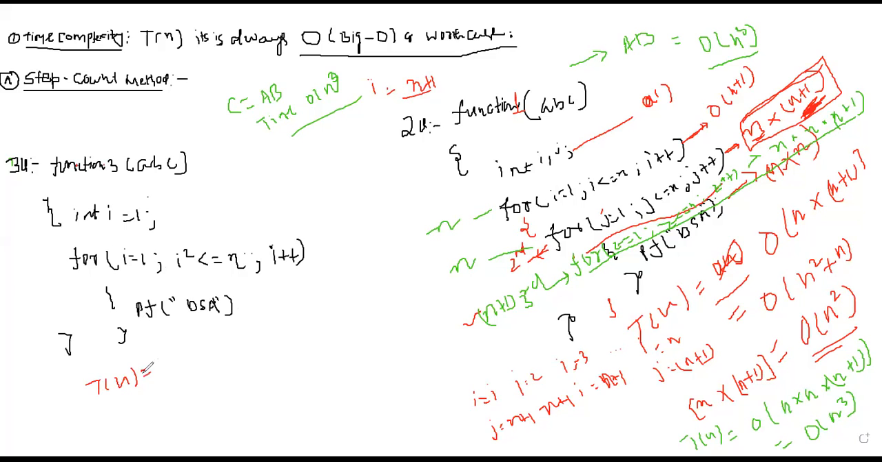Yes, try this question. So let me read it. The function 3abc starts the function bracket, int I equal to 1, I initialize I equal to 1, there's a for loop. The condition is I square is less than equal to n, I plus plus, then we are executing a statement, printf tsa. So how much time is that going to take?